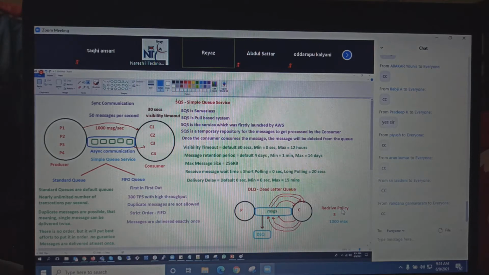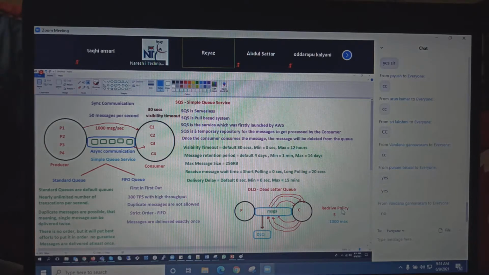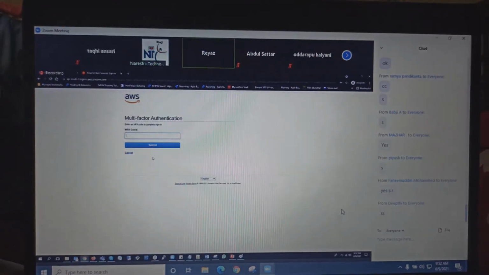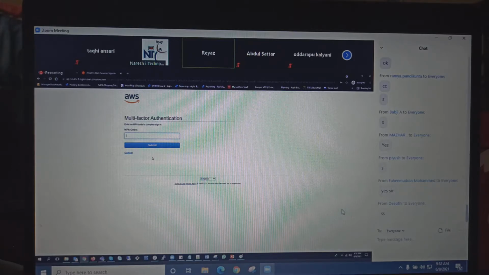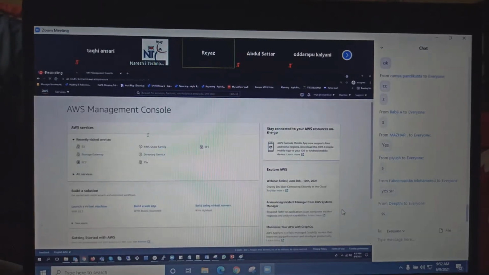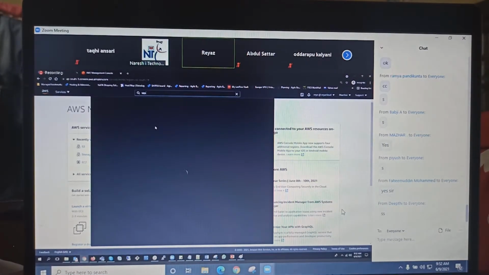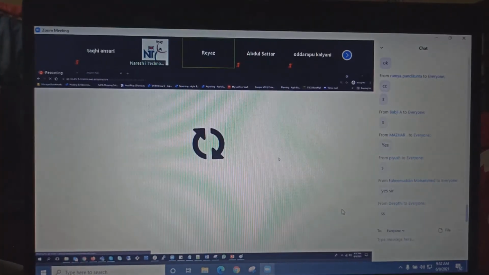Should I show you a small demo on SQS, like how to create a queue on the console? Yes, let's go ahead. Let's not leave a single thing out. So let me log in. Okay. So let's go to SQS. It's very simple.